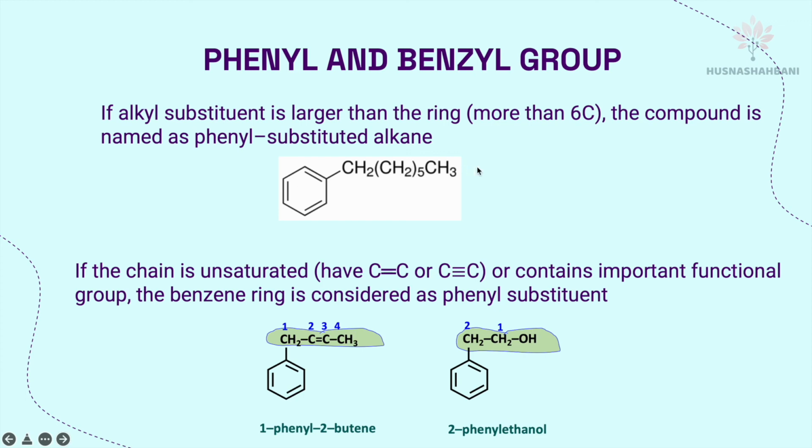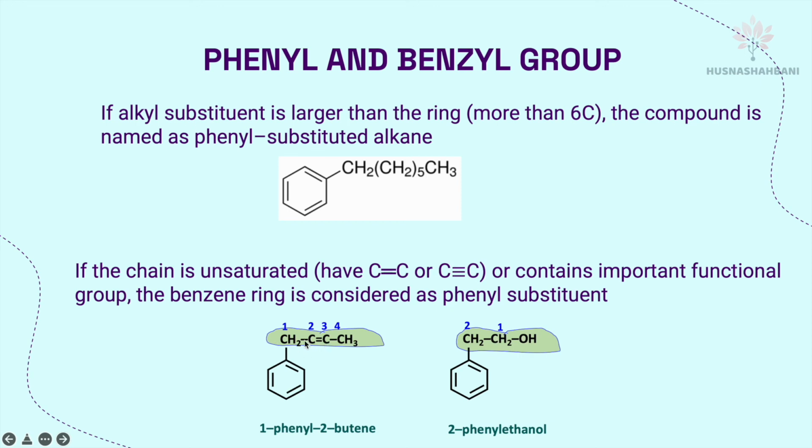If the straight chain is 7 carbons and above, the straight chain will be the parent and the benzene will be the substituent. If the benzene becomes a substituent, you call it phenyl. If the chain is unsaturated, having a carbon-carbon double bond or triple bond, or contains an important functional group, the benzene ring is considered as a phenyl substituent as well.